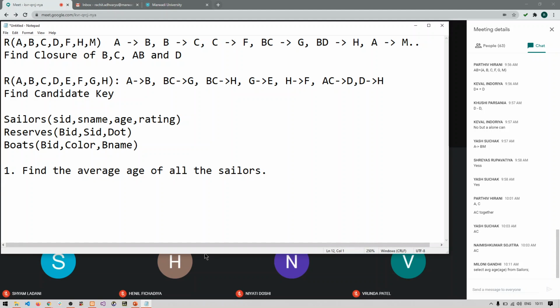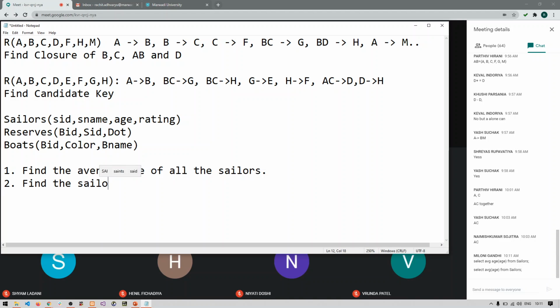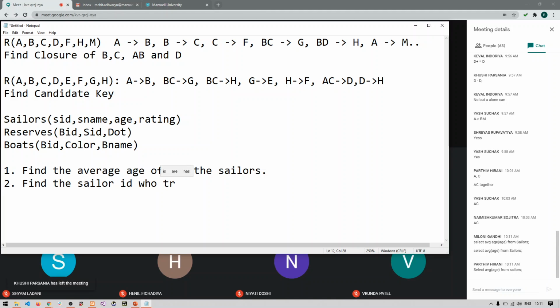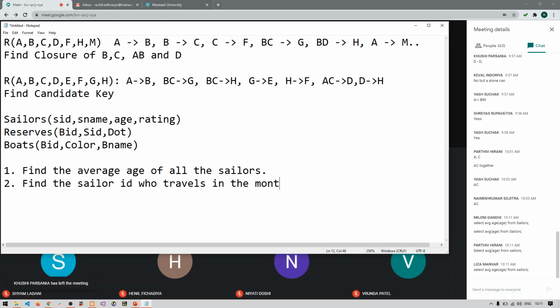I have got only one answer. Still I'm waiting for some more answers. Then give me the answer for this. I'm writing five different queries. You all need to give me the answer for all five. So find the name or find the sailor ID who travels in the month of July.